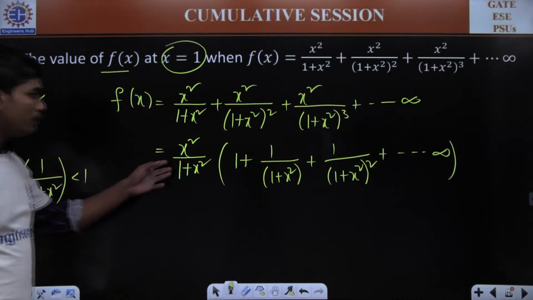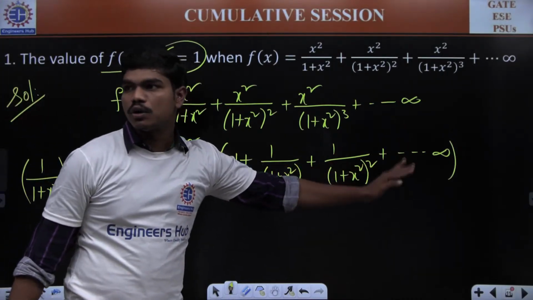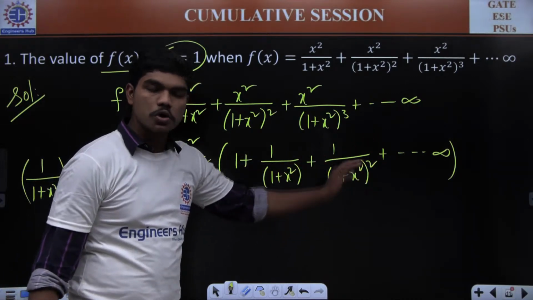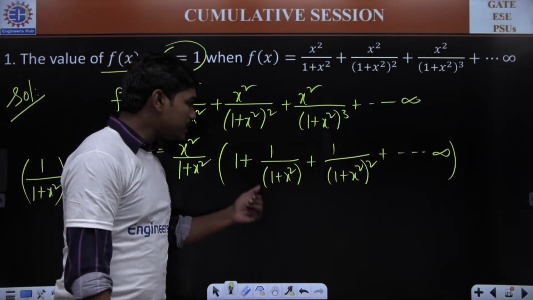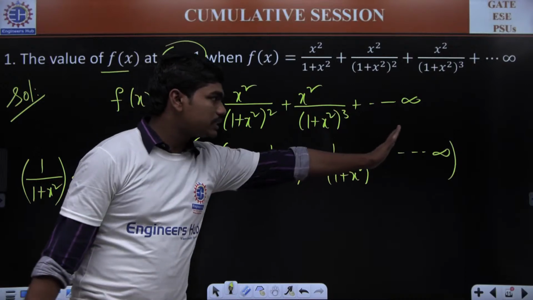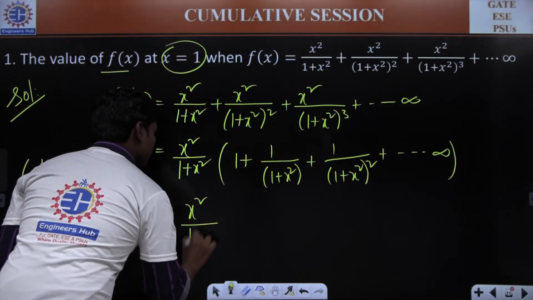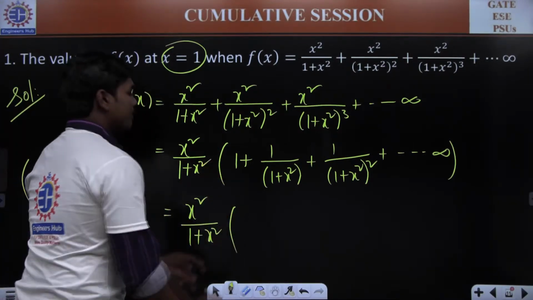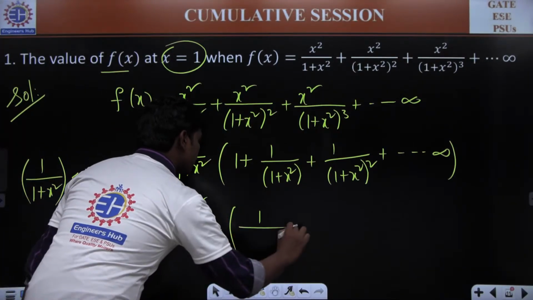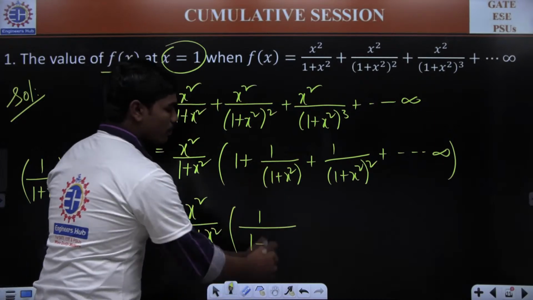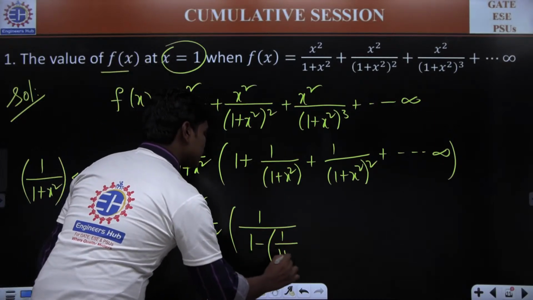Which means the term in the brackets denotes a geometric progression with a common ratio less than 1, correct? Whenever the common ratio is less than 1 and you have infinite terms, the sum is x square divided by 1 plus x square into the first term, which is 1, divided by 1 minus the common ratio, which is 1 by 1 plus x square.